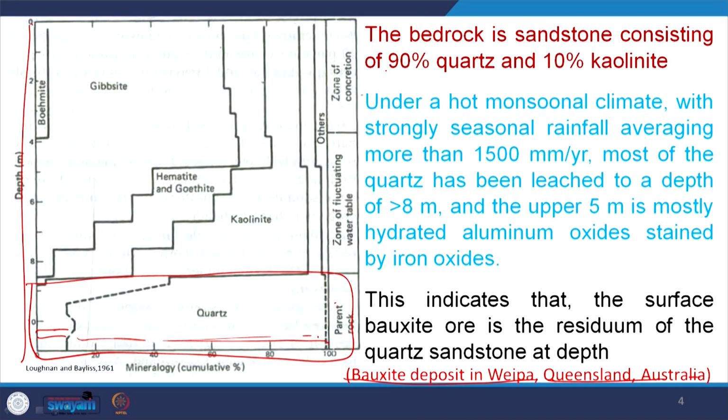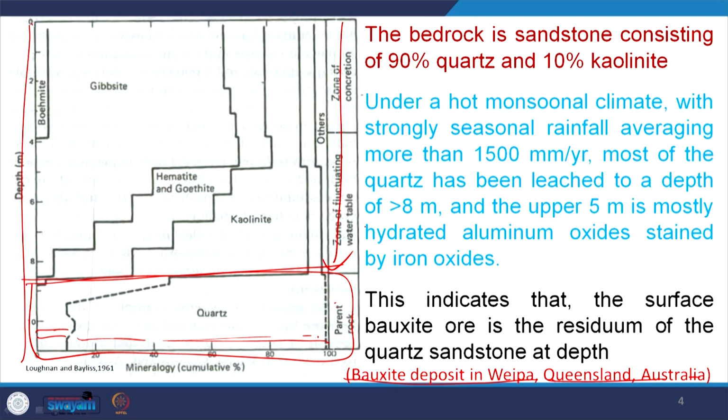Under a hot monsoonal climate, with strongly seasonal rainfall averaging more than 1500 millimeters per year, most of the quartz has been leached to a depth of greater than 8 meters, and the upper 5 meters is mostly hydrated aluminum oxide, called gibbsite. So if you confine yourself up to this depth, you are getting an economically viable bauxite deposit.